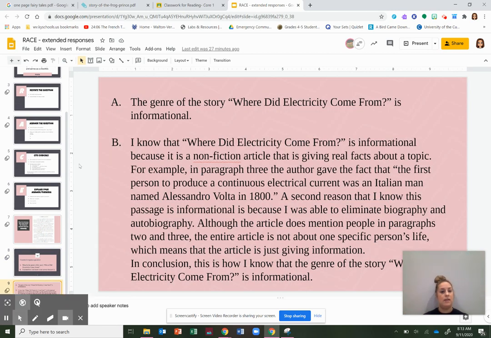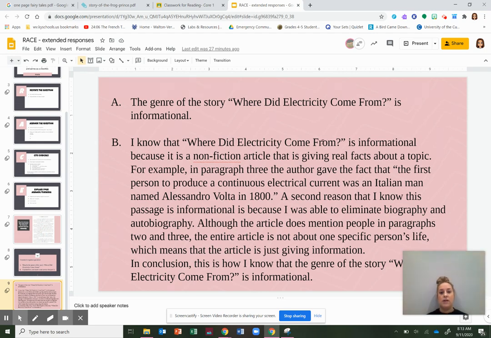So you see I have it labeled part A and part B. Part A, the genre of the story, where did electricity come from, is informational. So I restate it right there. I use that title, and then my answer is just really quick, informational. Okay. Part B is where I'm going to use the C and the E of race. This is where I'm going to give my evidence.